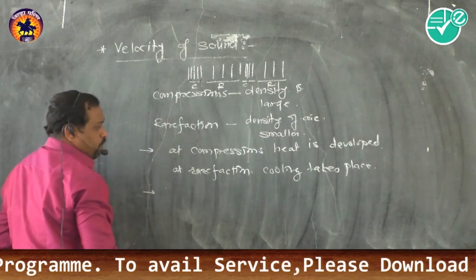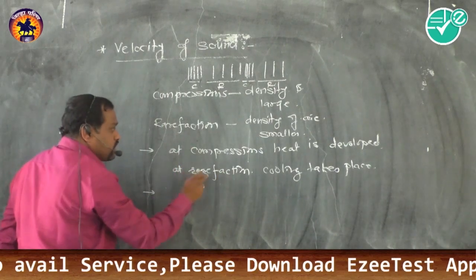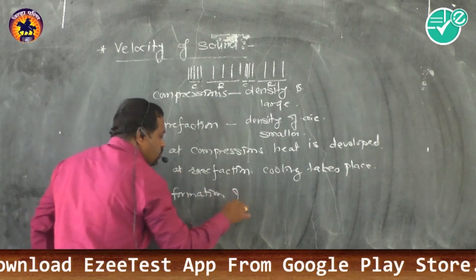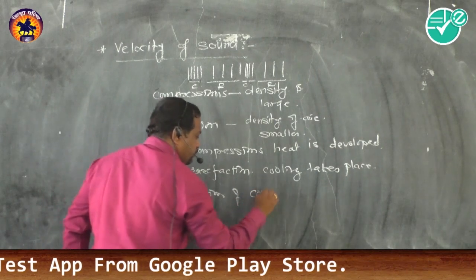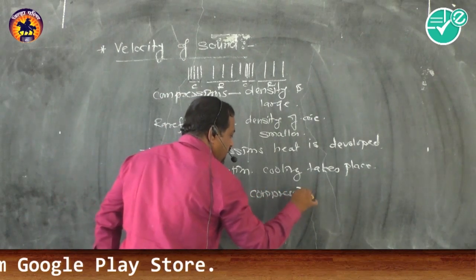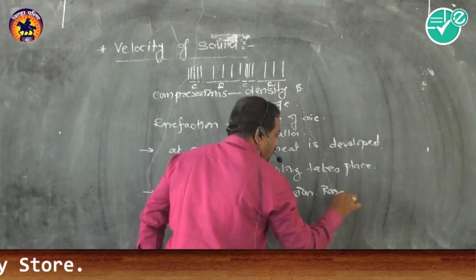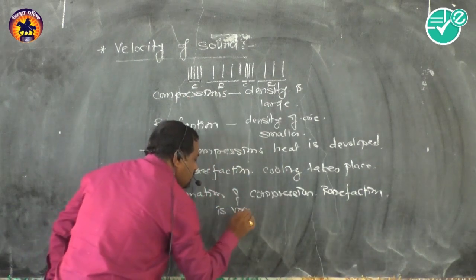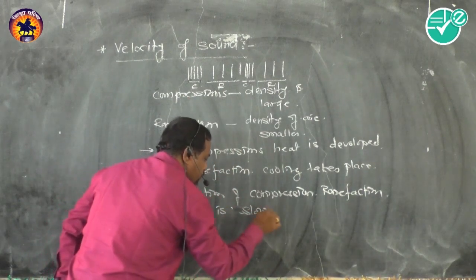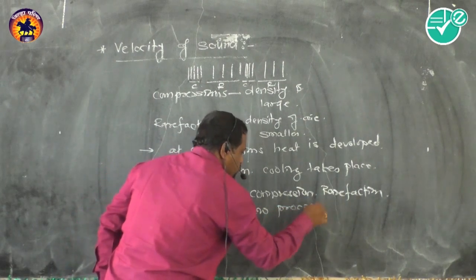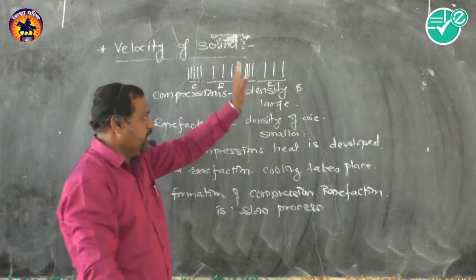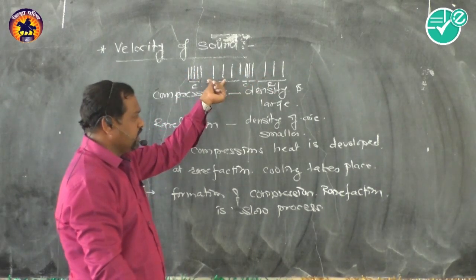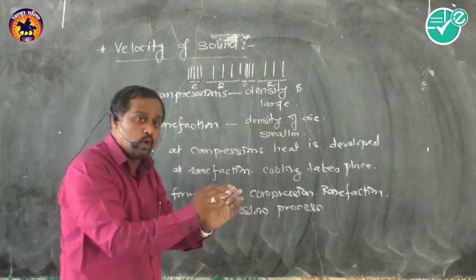Another very important point: the formation of compressions and rarefactions is a very slow process. No doubt sound is in the form of compression and rarefaction, formed alternately, but this process is very slow.